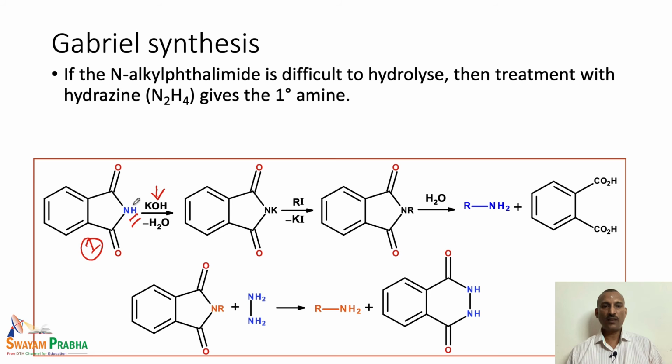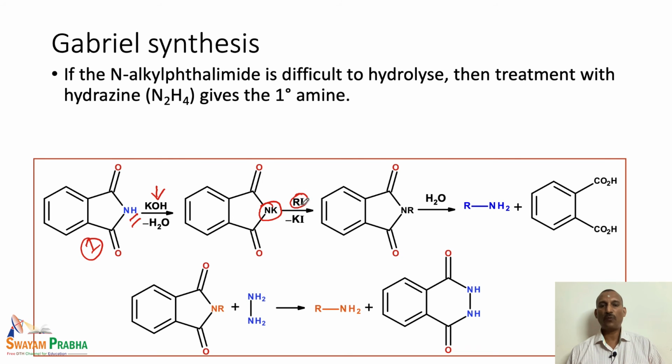So, that is the reason this is a highly acidic hydrogen, and this highly acidic hydrogen can be replaced by the potassium base, that means potassium hydroxide can replace this hydrogen. So, we end up with the potassium salt, and once we form the potassium salt, this potassium salt can be alkylated with the alkyl halide.